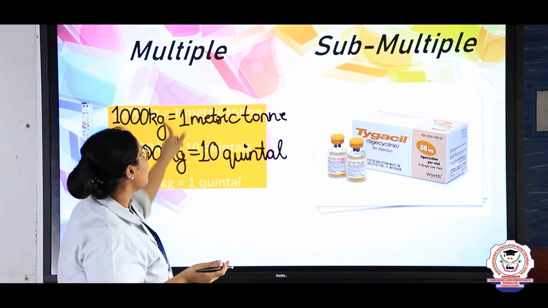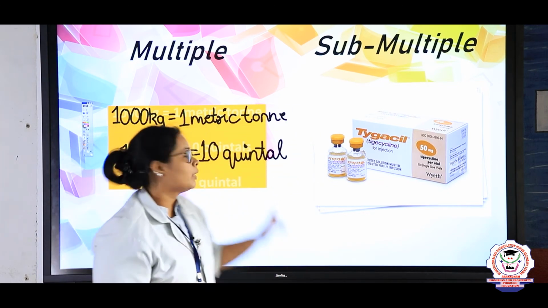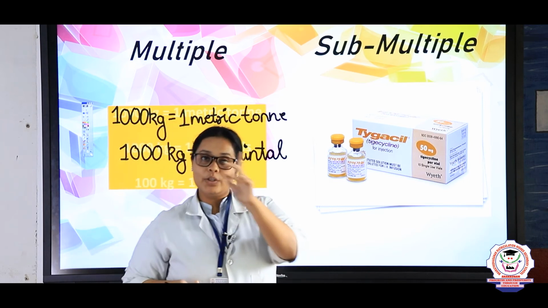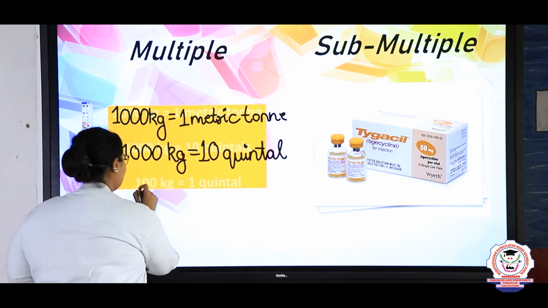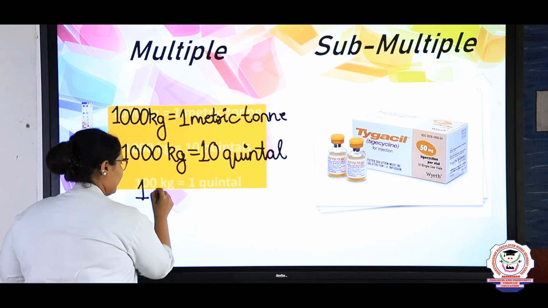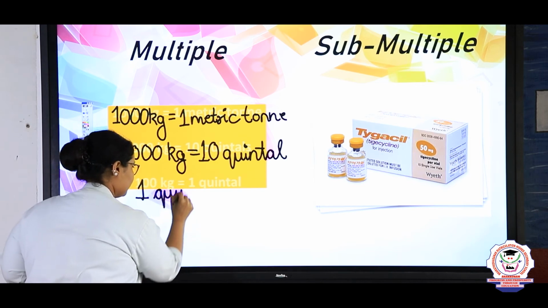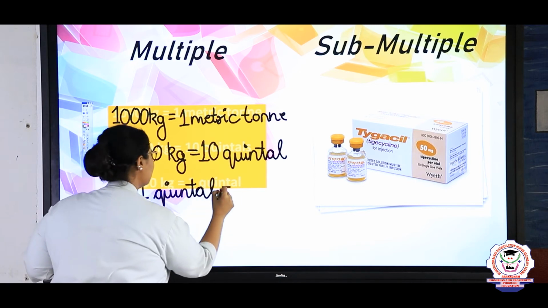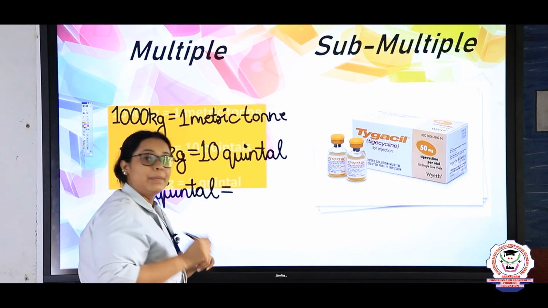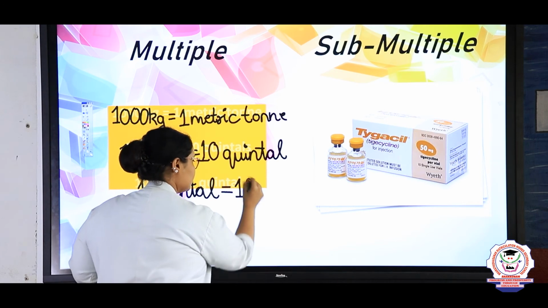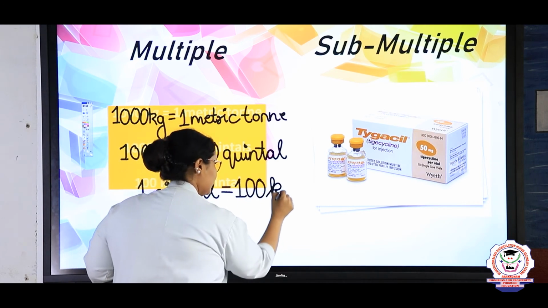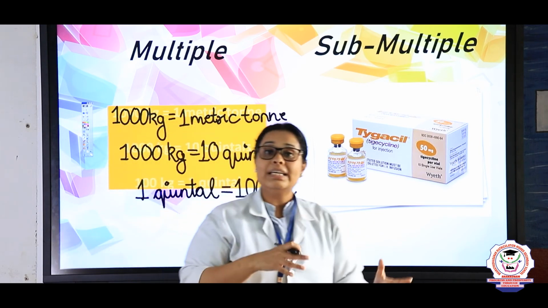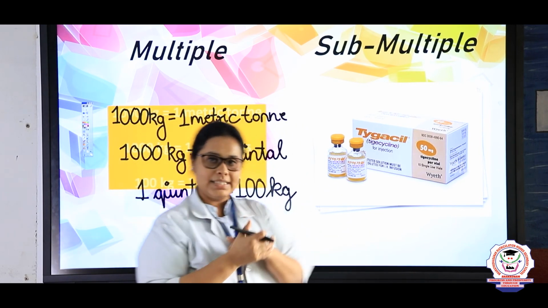I can say that 1 metric ton is also equal to 10 quintal, and if I want to know the value of 1 quintal, 1 quintal will be equal to how much, children? 1 quintal will be equal to 100 kg, right? So this is the basics of how the multiple of kg comes.